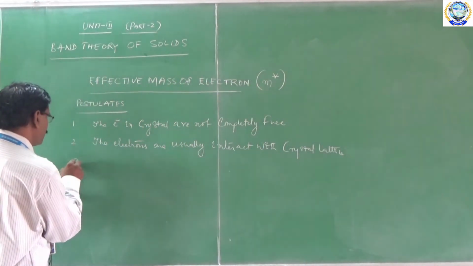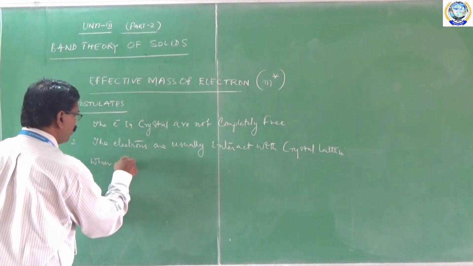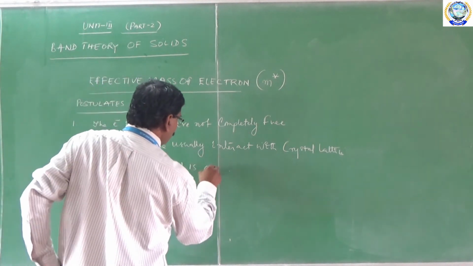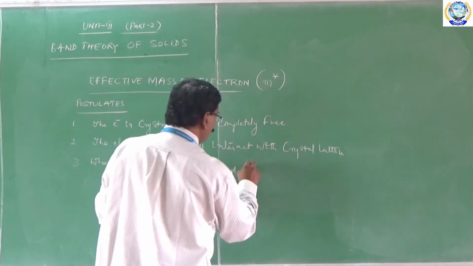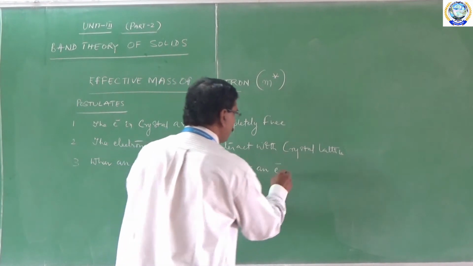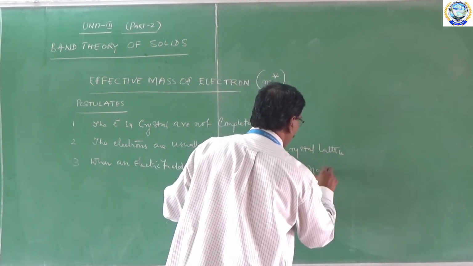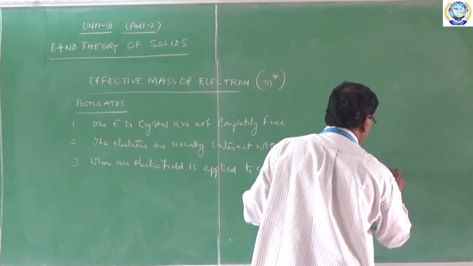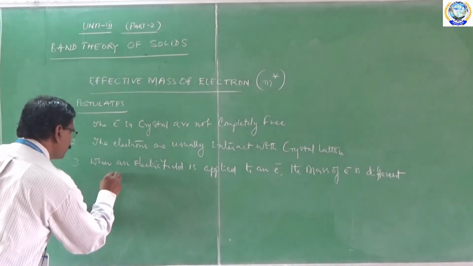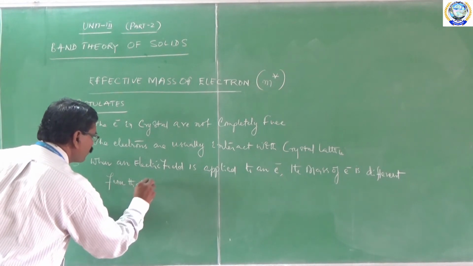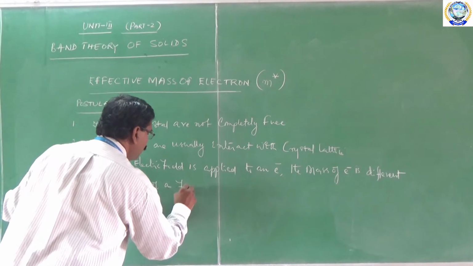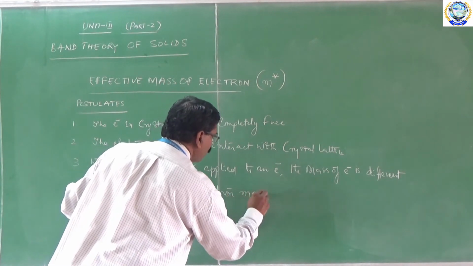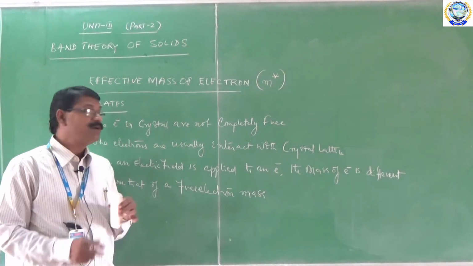The third one is when an electric field is applied to an electron, the mass of electron is different from that of a free electron mass. These are the three important postulates before we enter into the effective mass of electron.